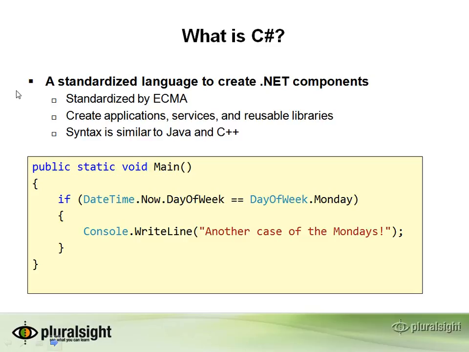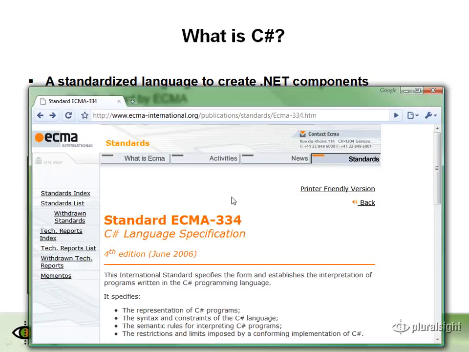Let's turn our attention to the C# language. C# is a standardized language for creating .NET components and applications. It's a standardized language because Microsoft took the specifications on the syntax of this language and the semantic rules for interpreting it and registered them with ECMA International.